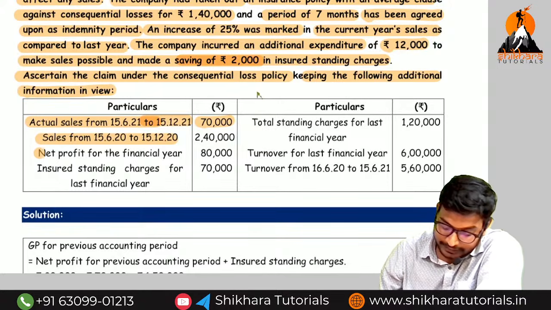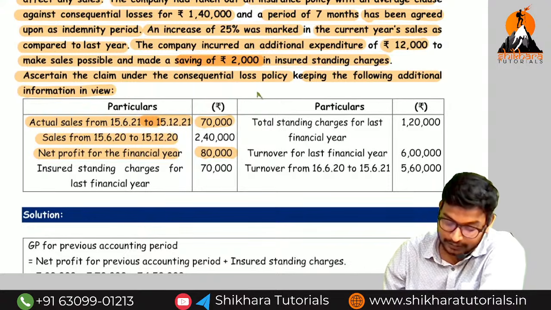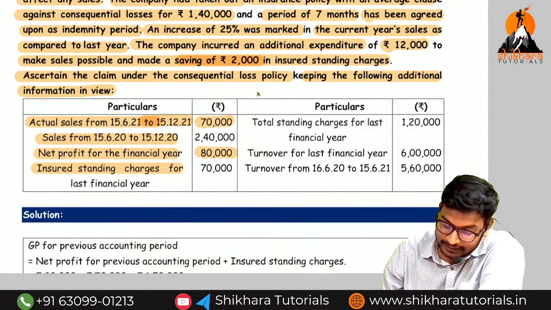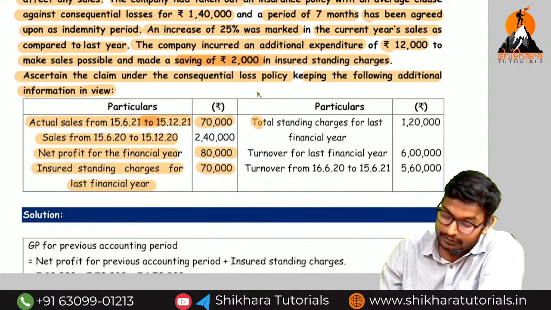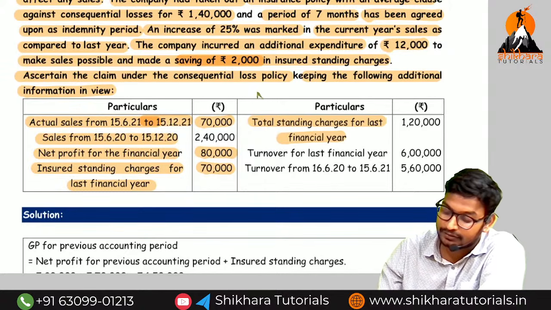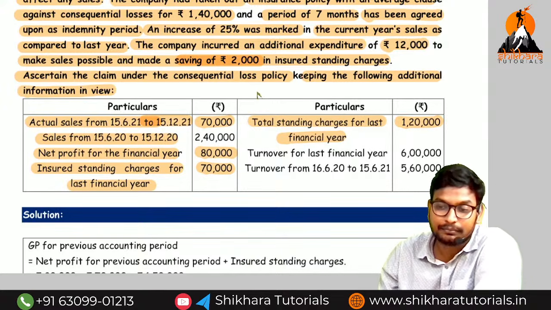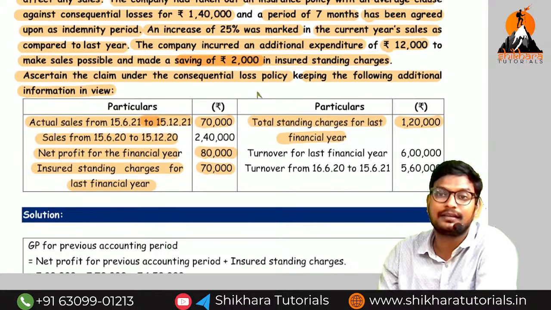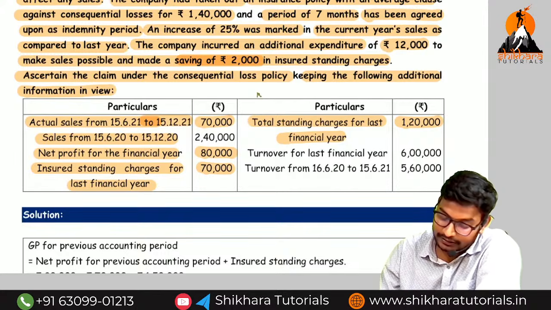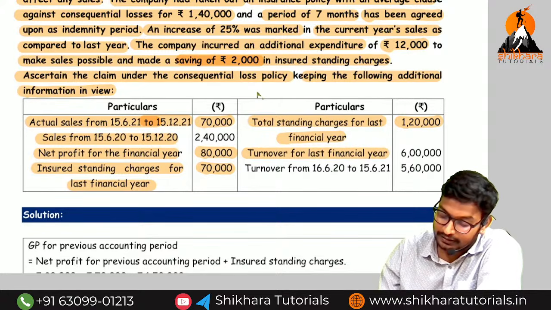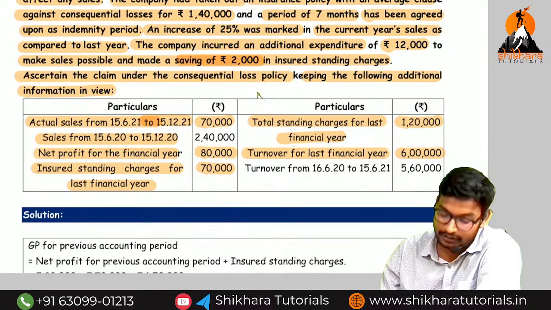So next one, net profit for the financial year. How much? 80,000. Previous year turnover. Insured standing charges for the last financial year, how much? 70,000. Insured, they have given. Total standing charges for the last financial year, how much? 1,20,000. What is the uninsured standing charges? 1,20,000 minus 70,000 is called as the uninsured standing charges. How much? 50,000. Turnover for the last financial year, how much? 6 lakhs. So this turnover we need to consider while calculating the gross profit.